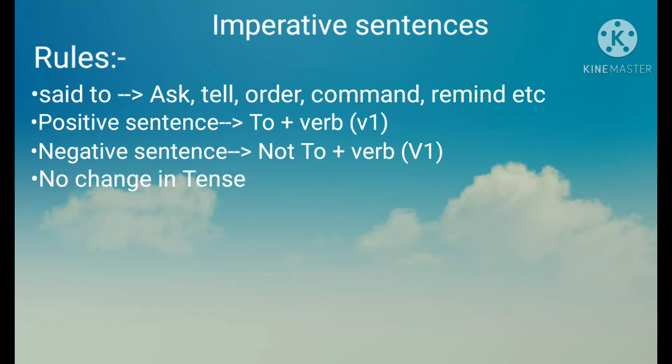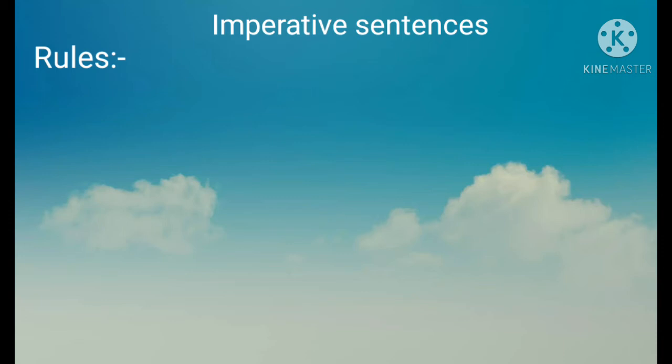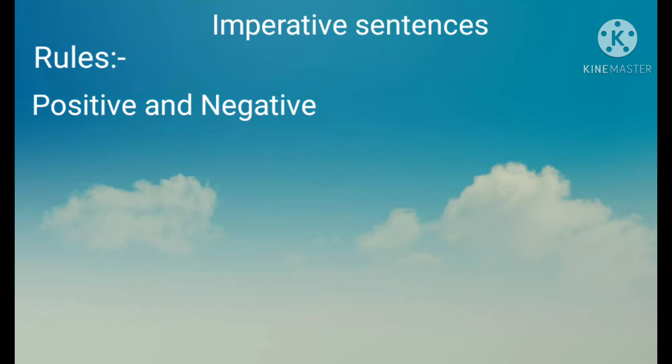Most important, there will be no change in tense as the infinitive word to will be added. In English, we have a rule that we must use the present form of the verb after the infinitive to. Pronouns and all are same as statement and interrogative. In imperative form, there are two types of sentences, positive and negative. To identify this, you have to remember this. A negative sentence has the word not in it, but a positive sentence does not have it. Using this, you can find it easily.